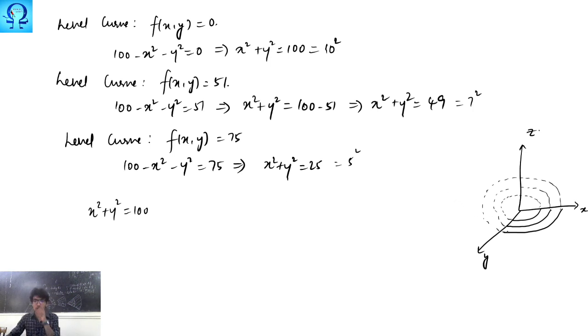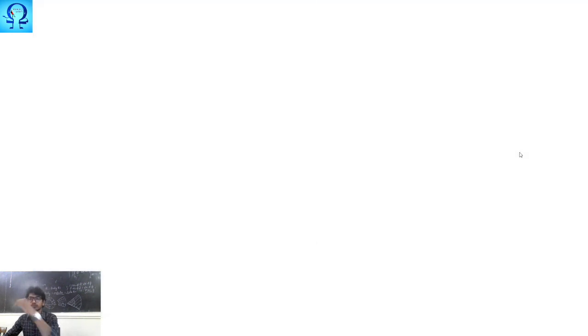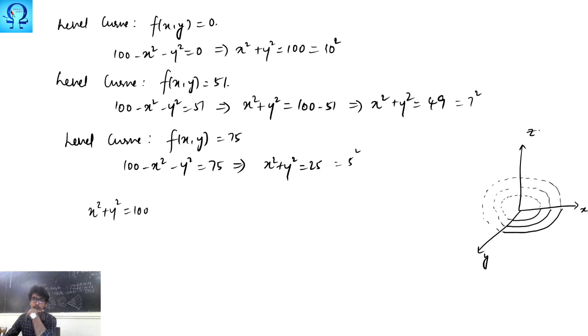When you take points on this circle, they are going to map to 0. So z is equal to 0 means on the x-axis, on the y-axis as well as on the xy plane, your z value is 0. Okay, z value is 0, x squared plus y squared is 100 means this curve.